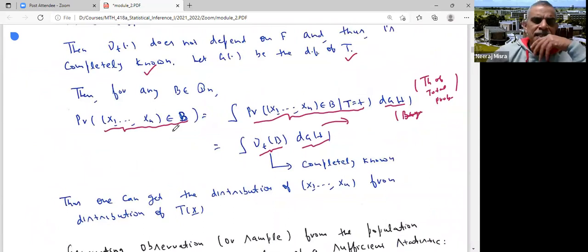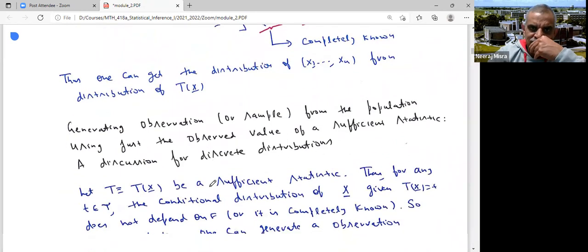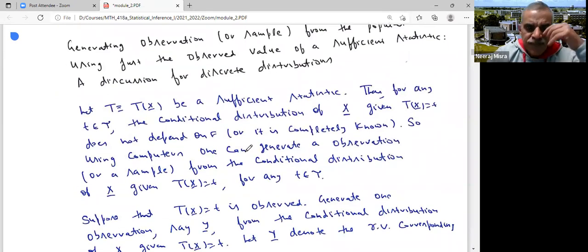So what it says is you can generate the original observations if you know the distribution of T. Now, this is all theoretical, it looks very nice, but if you try to sell it to a practitioner, he says, why do I find these integrals and everything too difficult to digest? Tell me an algorithm so that if I know the value of T, I can get the original sample. And that is what I'll do next: generating observations of a sample from the population using just the observed value of the sufficient statistic. So let me do a discussion for a discrete distribution. So let T be a sufficient statistic.